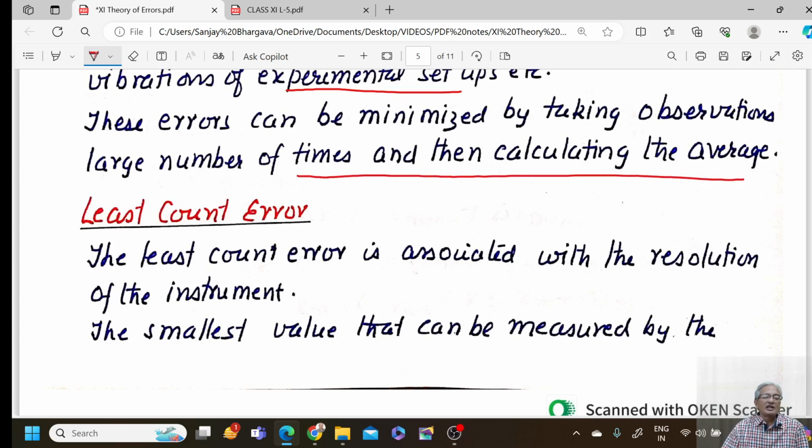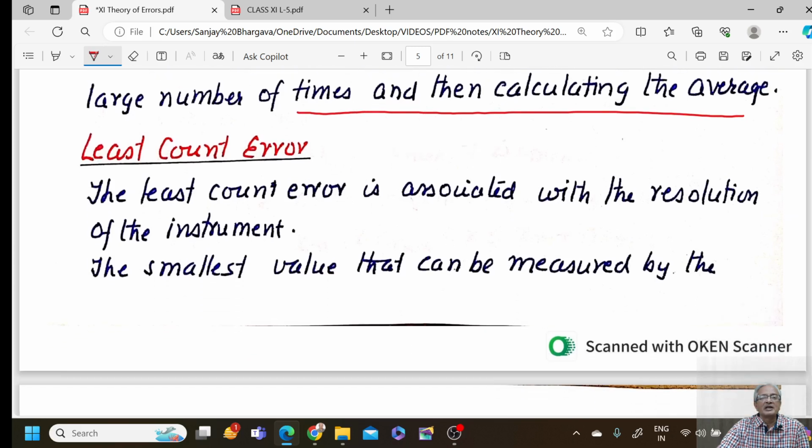That is why in the laboratory the teacher always tells you to repeat the experiment a number of times, take a large number of observations and then calculate the mean value. By taking the mean value, the random errors would be minimized. You cannot eliminate the errors to zero, but you can work to minimize them. We have another error coming from the least count of the measuring instrument.